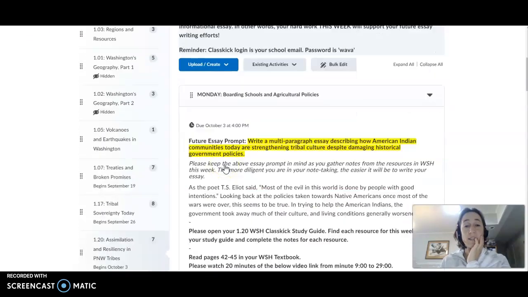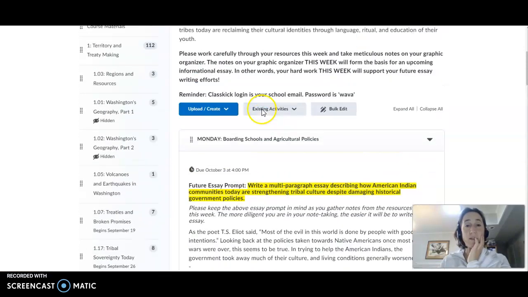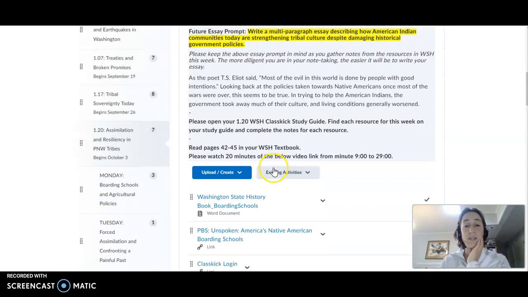Your login for Class Kick is right here in the Monday section. And as a reminder, Class Kick login is your school email and the password is WAVA. So please complete the Monday section.